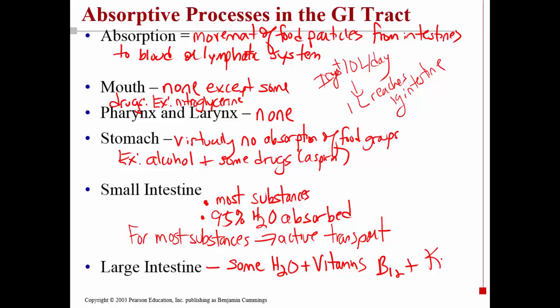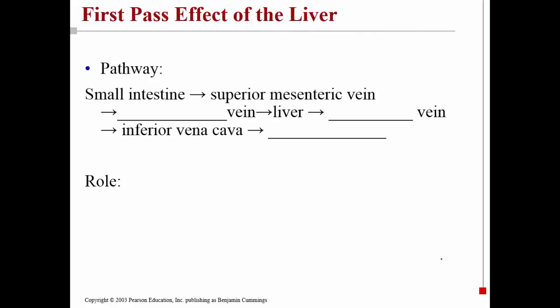But this isn't exactly true. And this brings us to something called the first pass effect of the liver. In the first pass effect, after blood is absorbed from the small intestine, instead of traveling back to the heart where it's distributed to all the tissues of the body, it takes a little side trip to the liver first.